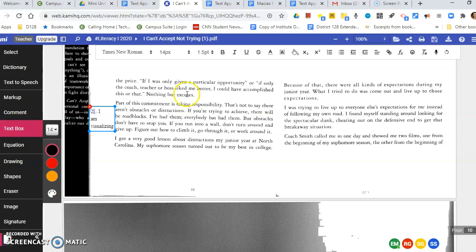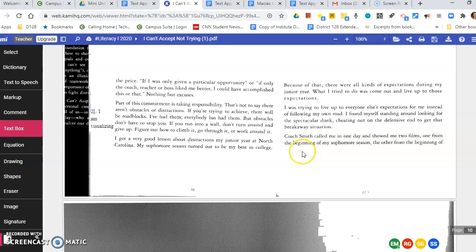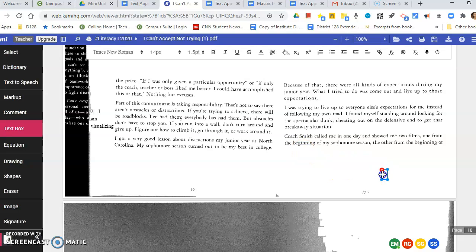Okay, let's pause. We're a few more paragraphs in, so we definitely want to chunk the text and not go any further. So I'm going to put a couple annotations down here at the bottom. The first is I want you to try a text-to-text or text-to-world annotation. So your choice. I'm going to put either text to text or text to world, and I want you to say that something in this text is reminding me of some other text. That could be a book you've read, a movie you've watched, a television show that you've seen. And I want you to make that connection and then say "because" and then finish the sentence.